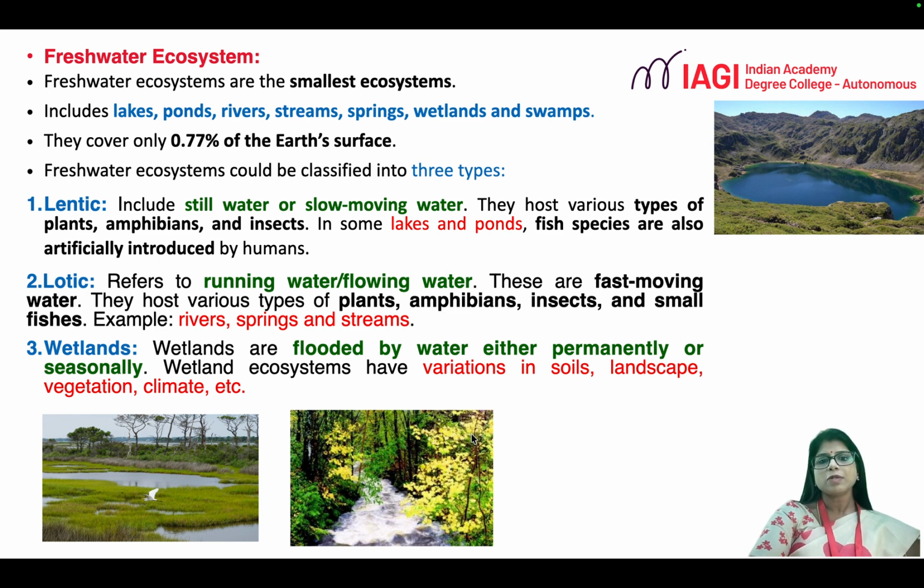The lotic ecosystem is the running water ecosystem, or fast-flowing water ecosystem. Here again, diverse types of animals are found, like amphibians, insects, fishes, etc. Examples of the lotic ecosystem are rivers, springs, streams, etc. The third category is the waterlogged area, which constitutes the wetland. These waterlogged areas can be permanently waterlogged or seasonally waterlogged. Depending upon that, the type of vegetation and the type of organisms found there also vary accordingly.